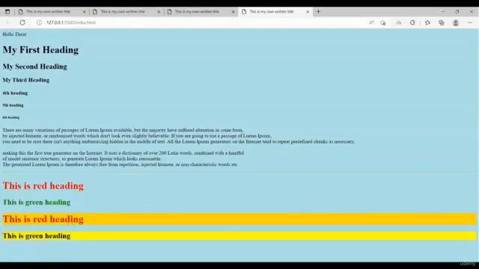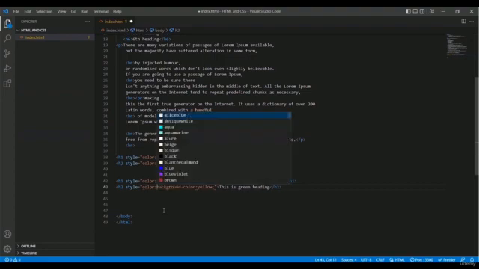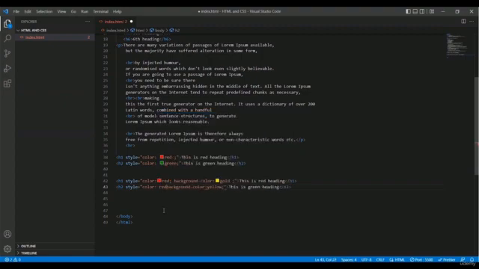Okay, now you can take a look. We got the red color and we got the gold background. This is very simple, but we still have the dark or black color for the second text. So we have to do the same for the second one. Let me type once again color, and then I have to go for red, then type semicolon, and I'm pressing a space.